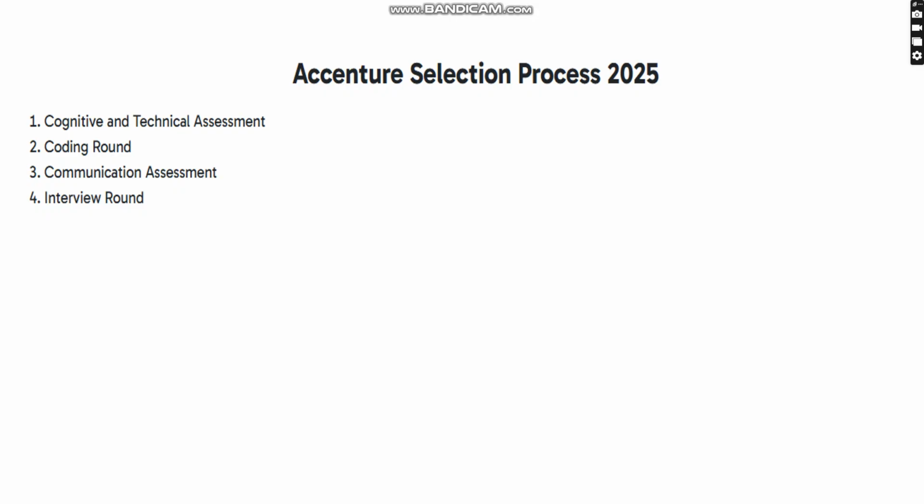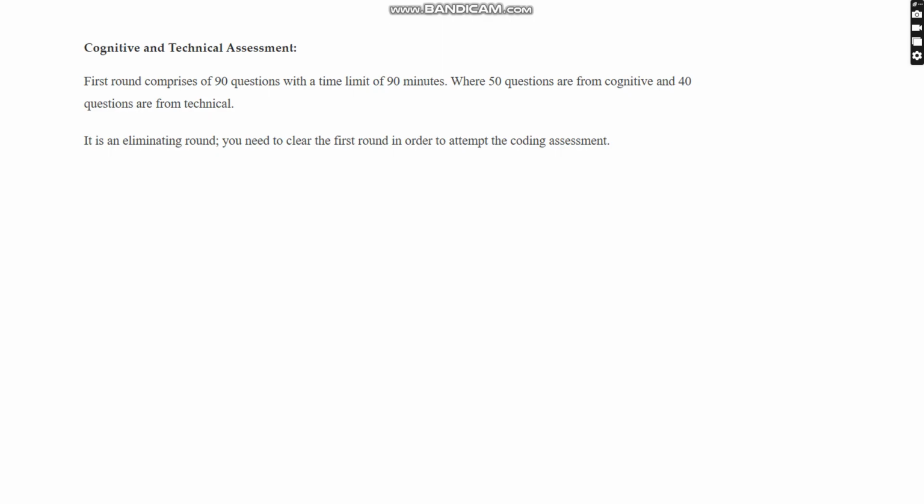the interview round. In the case of the cognitive point of view, they will provide 90 questions from the cognitive and technical assessment, 50 from cognitive. For these 90 questions, the time limit is 90 minutes. From the cognitive section they are asking 50 questions, and from the technical point of view, they are asking 40 questions. In total, we have 90 questions to solve in 90 minutes. And this is the elimination round.